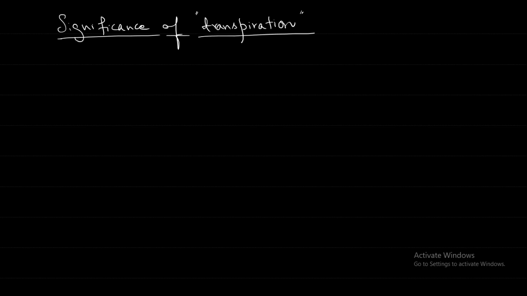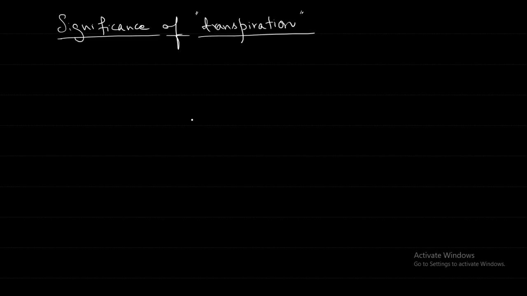Okay, let us see the significance of transpiration one by one, point by point. See page number 8, significance of transpiration. Transpiration is a very important process, as it facilitates the movement of water and minerals upwards to the aerial parts of the plant. How? As transpiration takes place, there is a loss of water by the leaves, so the concentration of water in the leaves will decrease.